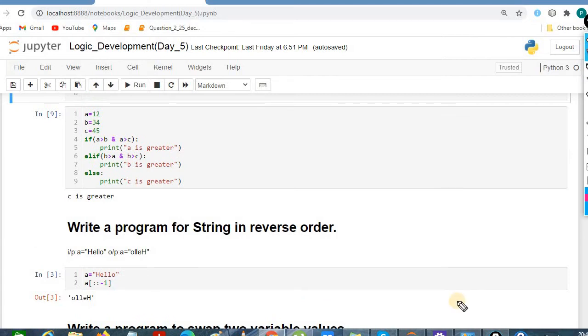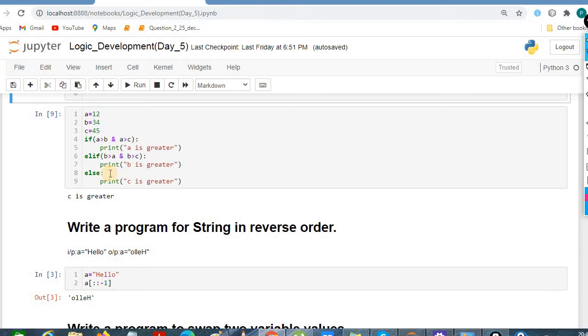For the programmatic way, we are considering A, B, C with the respective values, and I am using if, elif and else. In the if condition, we are checking whether A is greater than B and A is greater than C. If both conditions are true, then only the print statement will execute. The same way we are checking the B condition against both the variables.